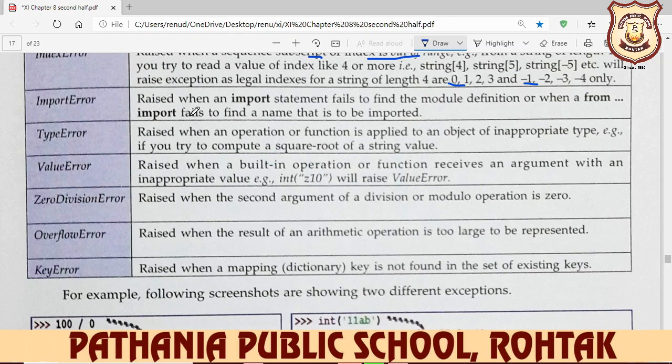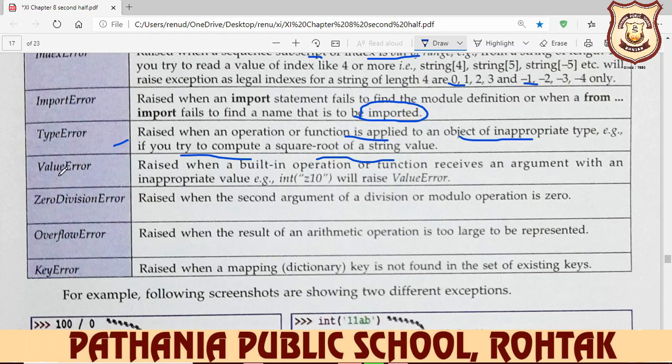Next is your import error. It is raised when an import statement fails to find the module definition, or when a from import fails to find a name that is to be imported. For example, you don't know the import math and you write down import some else. So this type of error is your import error. And type error, raised when an operation or function is applied to an object of inappropriate type. If you try to compute the square root of a string value, how do you find it? Does any string value have a square root? No. So this type of error is your type error.